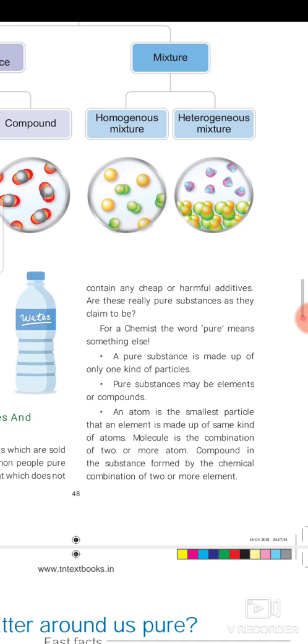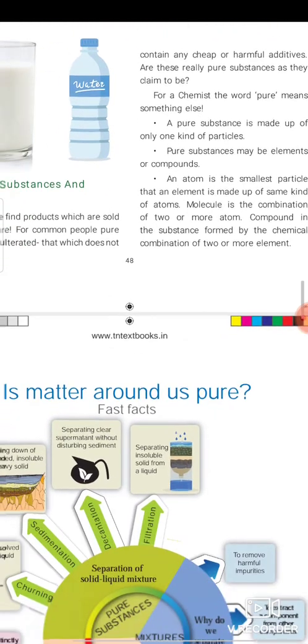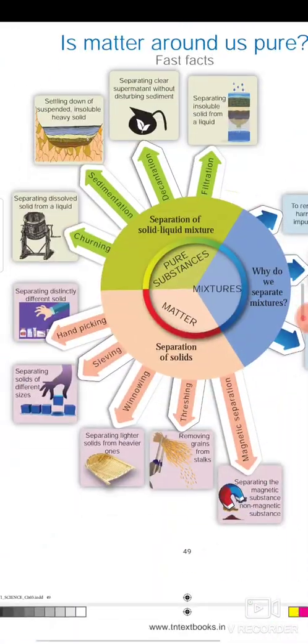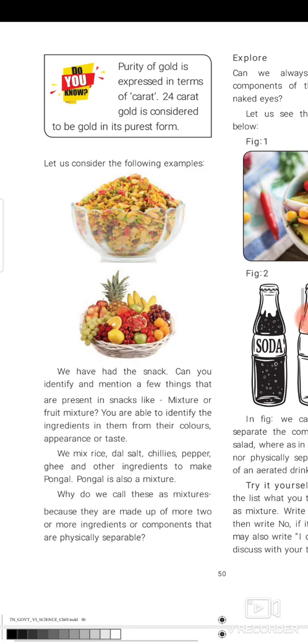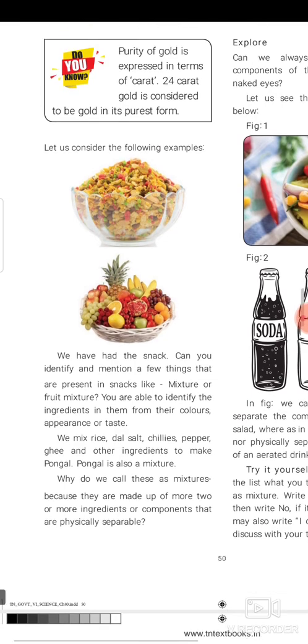An element is made up of the same kind of atom. A molecule is the combination of two or more atoms. A compound is the substance formed by the chemical combination of two or more elements. These things you will learn in your higher studies later. Okay, we shall move on to the next topic. What is a mixture? A mixture is a physical combination of two or more substances.